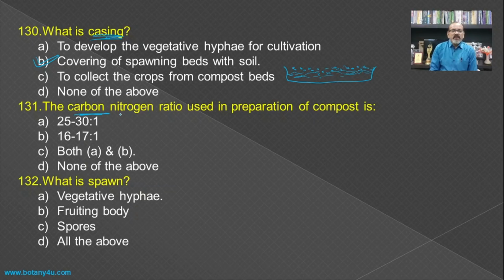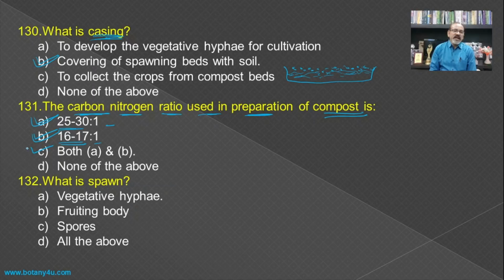The carbon nitrogen ratio used in preparation of the compost, meaning the type of compost to be provided at different stages of mushroom cultivation. Initially it is 20 to 30:1, and later during fruiting, compost with a carbon to nitrogen ratio of 16 to 17:1 is used.